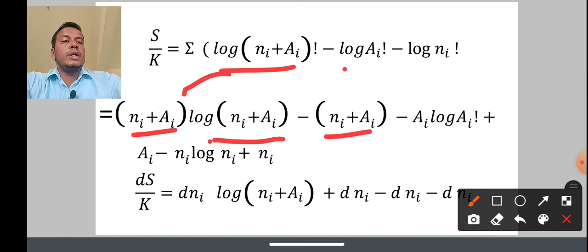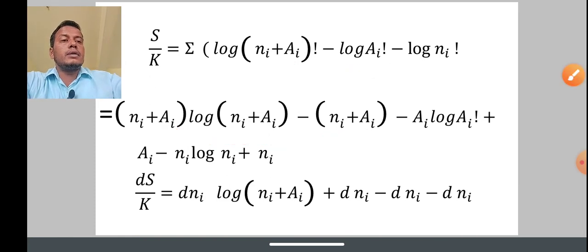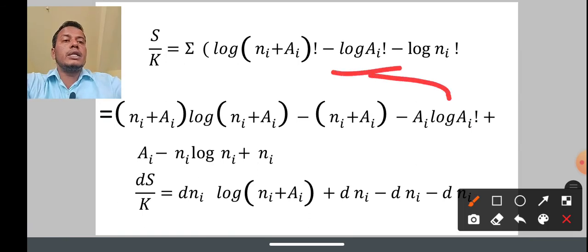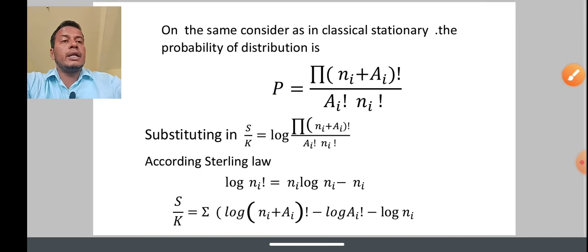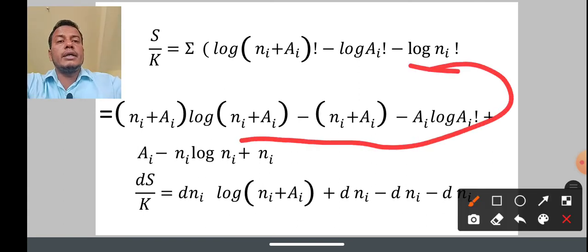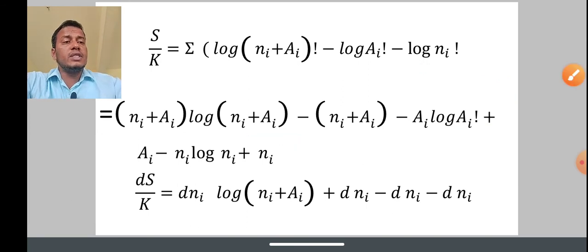Similarly for log ai factorial, that is ai log ai minus ai, and for the remaining term, log ni factorial, that is ni log ni minus ni. This is the application of Stirling's law to all three terms, and then we can simplify.